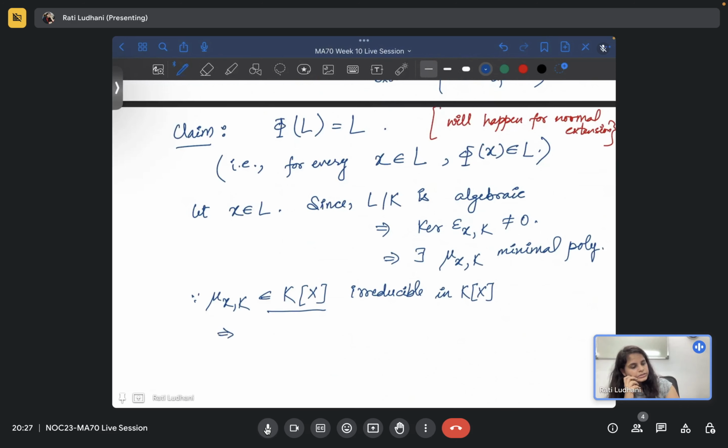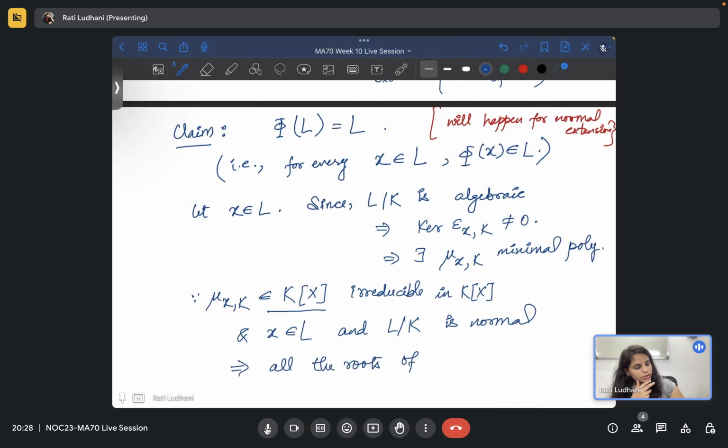This implies x belongs to L, and L over K is a normal extension also. So what can you conclude? This implies all the roots of mu of x comma K are in L. Can you say that? Because this is a normal extension.